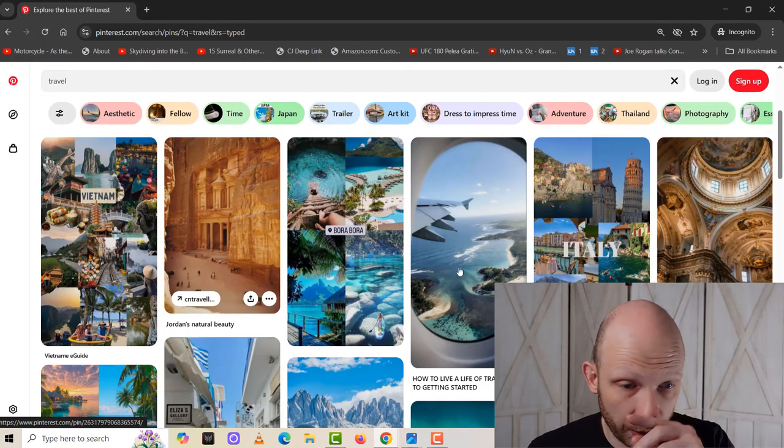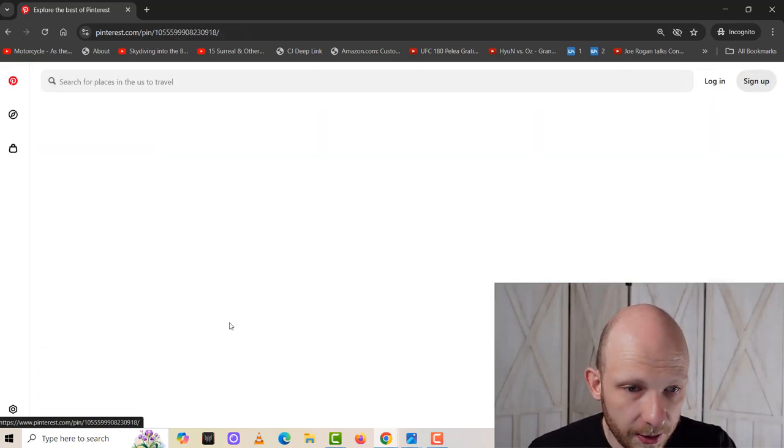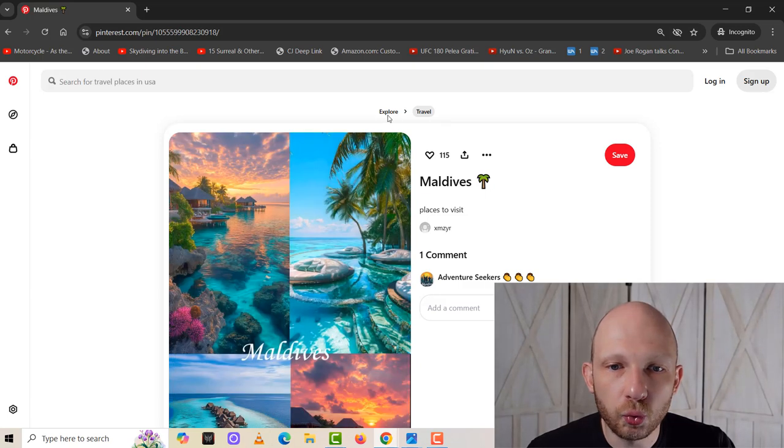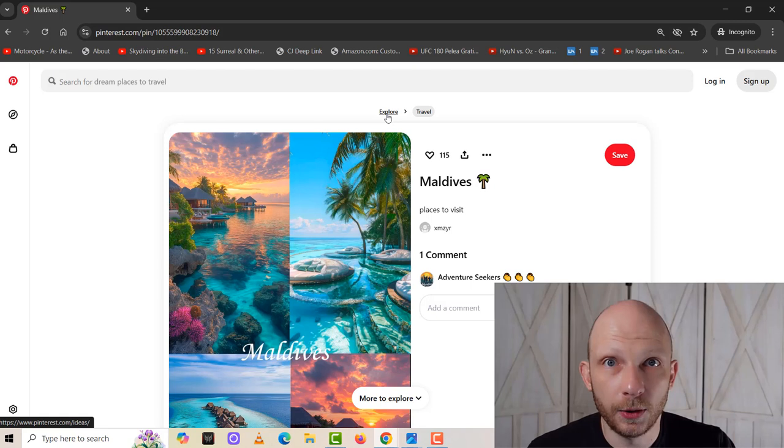Now, here's how this works. You can click on any of these pins. So let's say I click on this one. And what you're looking for, once you click on the pin, is right up here, very small. There's a very small section here known as a breadcrumb trail. It says explore, and then it says travel. So you're going to want to click on travel.